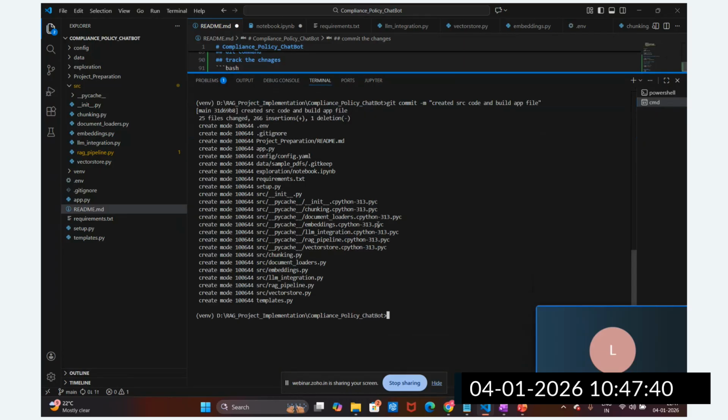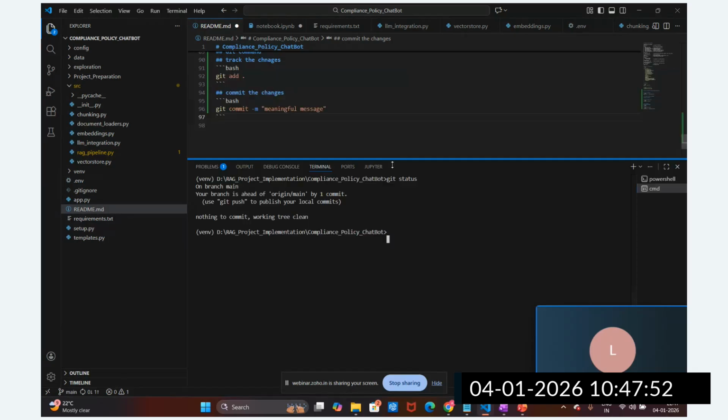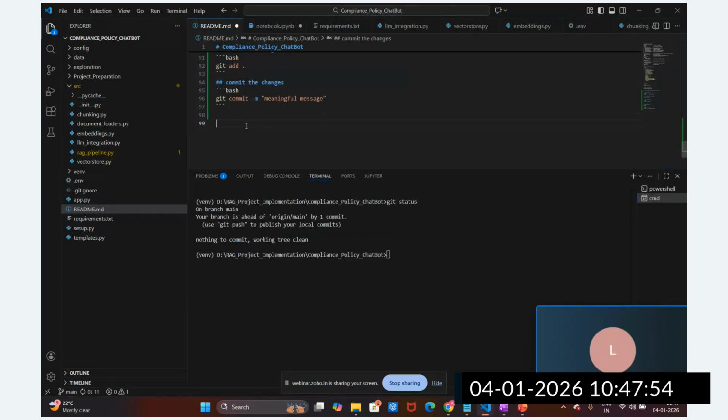Let me clear this out. CLS. Then let's check the status. Git status. Okay, this main branch is ahead, right? So I need to push this commit, right? So I'm going to push this. How do I push?